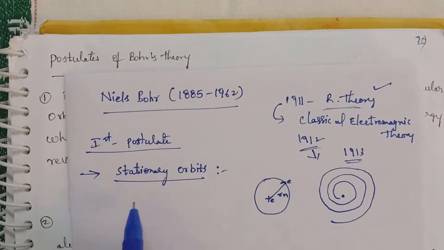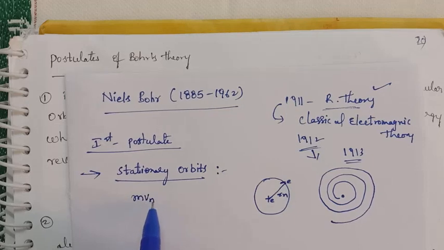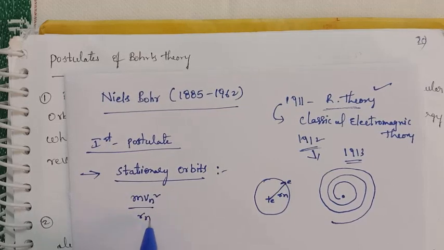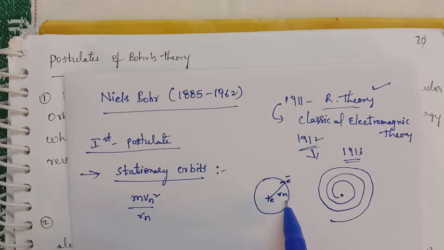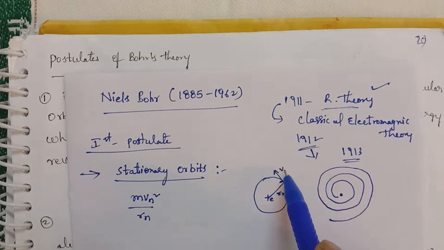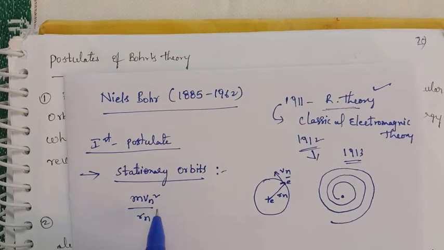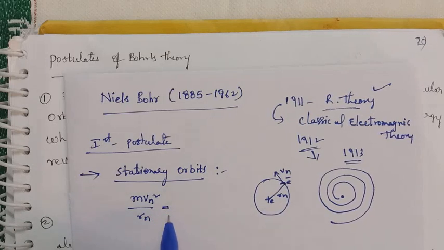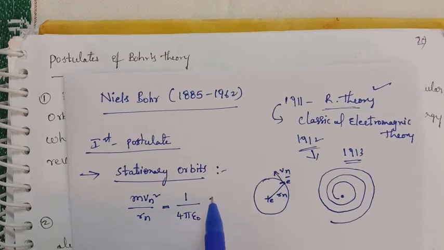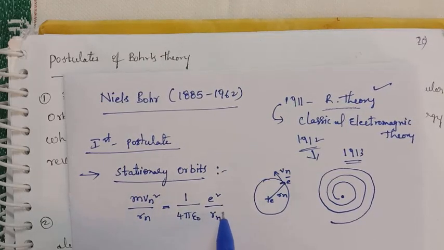The centripetal force is m Vn square upon Rn, and it is balanced by the electrostatic force of attraction, that is Coulomb's force, 1 by 4 pi epsilon naught e square by Rn square.